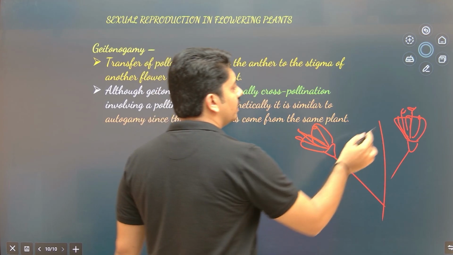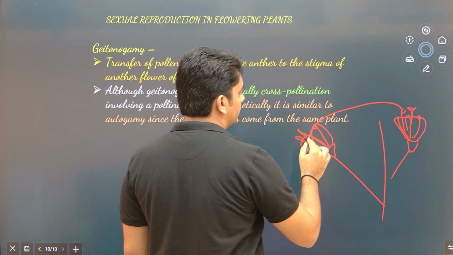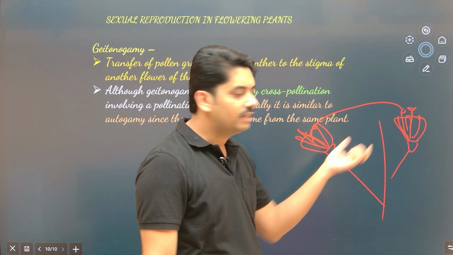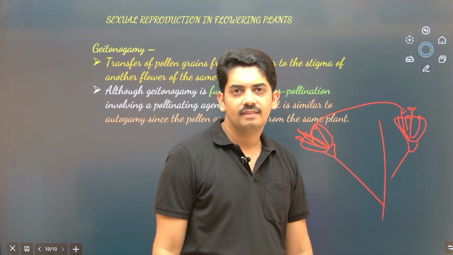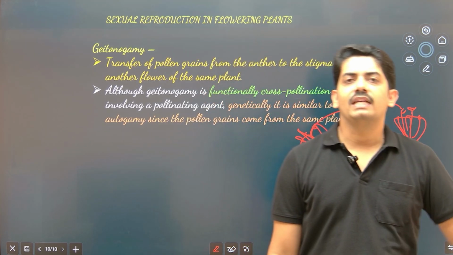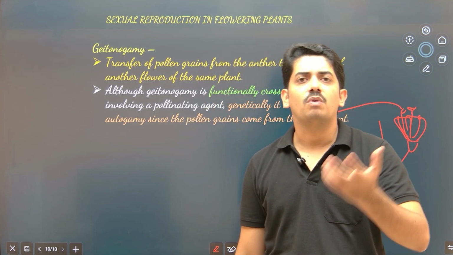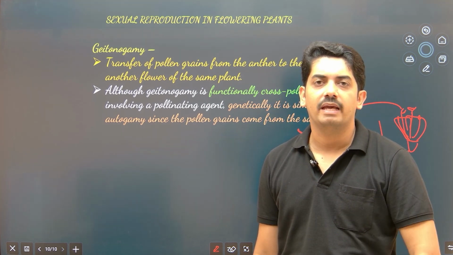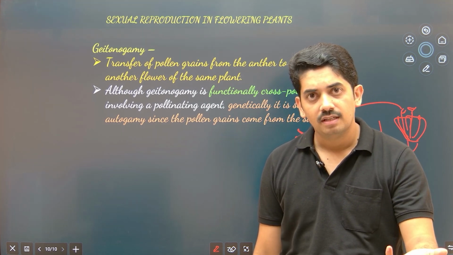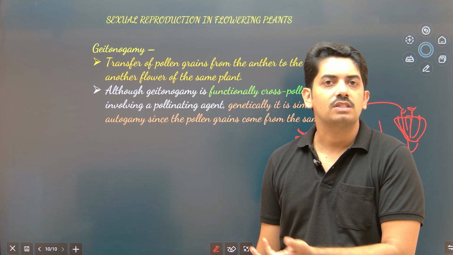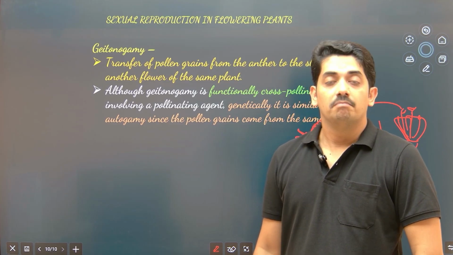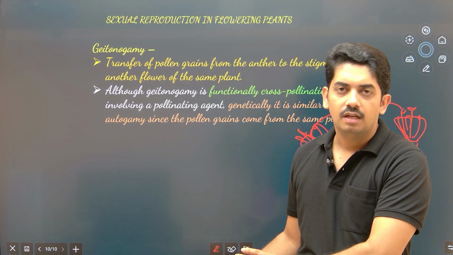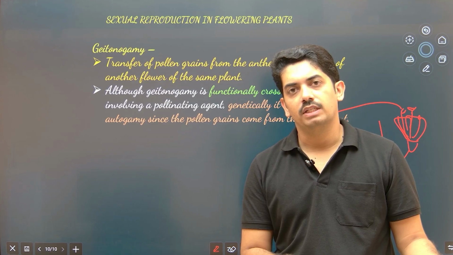Now transfer of pollen takes place from anther to the stigma of another flower of the same plant. This is geitonogamy. Now tell me, what difference does geitonogamy make compared to autogamy? They are almost the same, because genetically offspring are exactly similar to their parents, but this is cross-pollination similar to self-pollination.